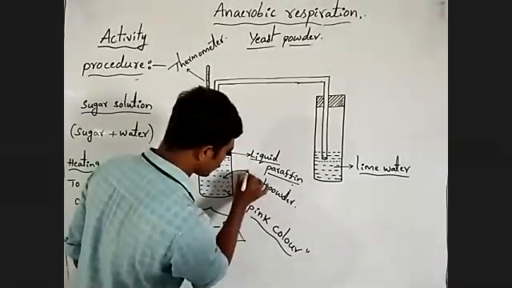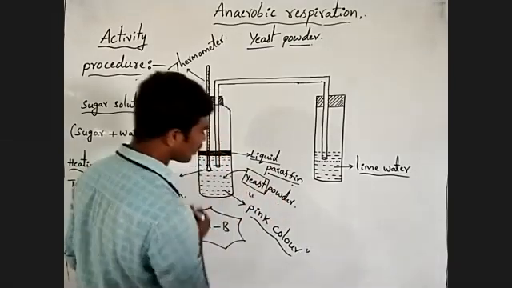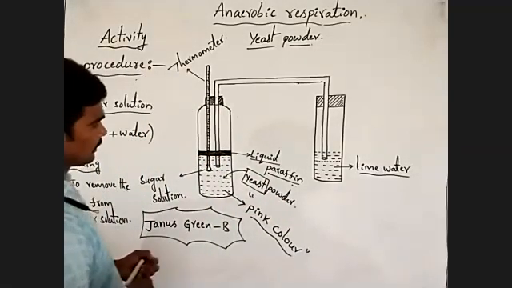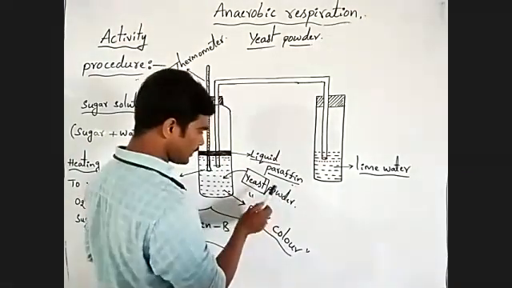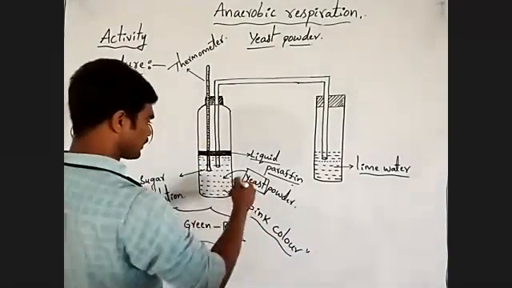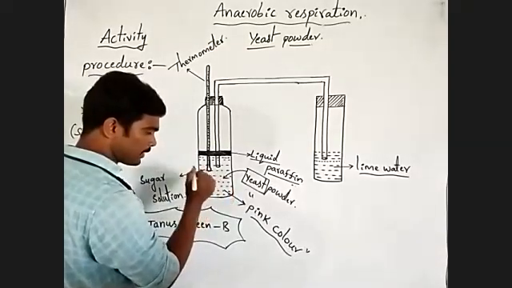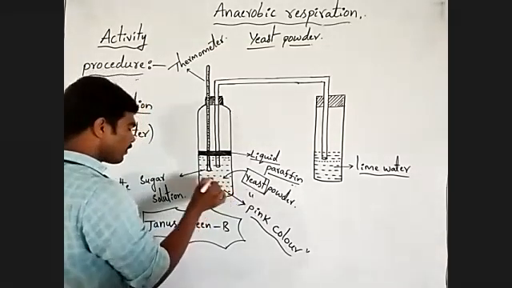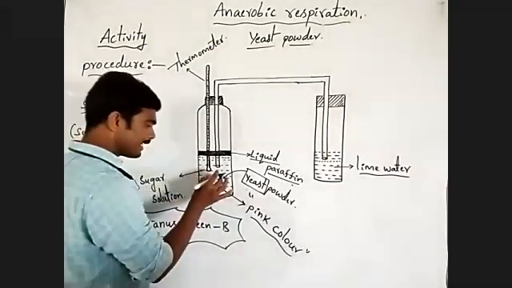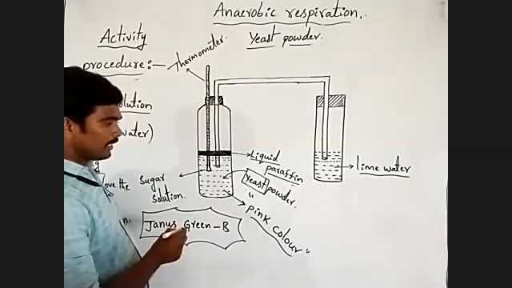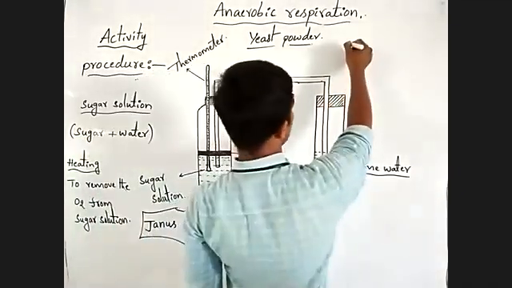Yeast organism, listen carefully here. Yeast organism present in this yeast powder performs the anaerobic respiration in the solution. In anaerobic respiration, what will happen?